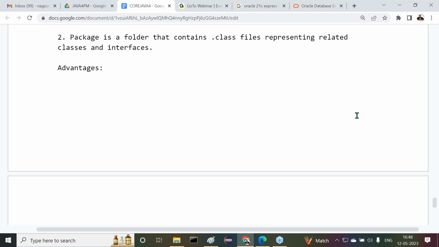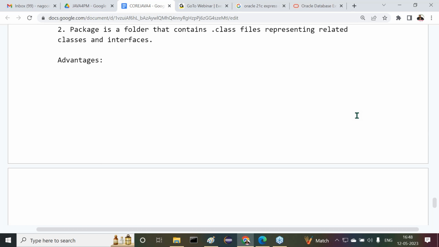Advantages of packages. Observe carefully. Packages are able to provide so many advantages, where mainly 5 advantages we are able to have. What are the various advantages? First one is modularity. Of course, that explanation is also not required, but anyway, one line statement I'm providing. Packages are able to represent a single module, where module is what? A logical partition in our code. A logical partition in our code is nothing but a module. To represent a module, we are going to use a package. So modularity we are able to achieve.